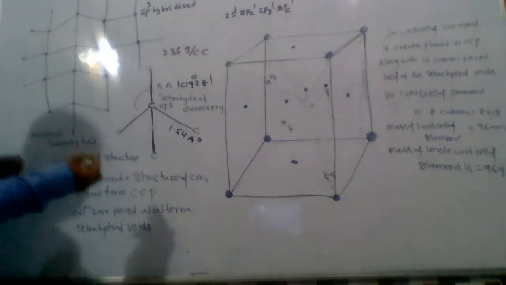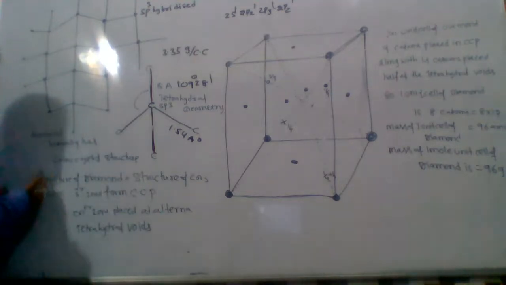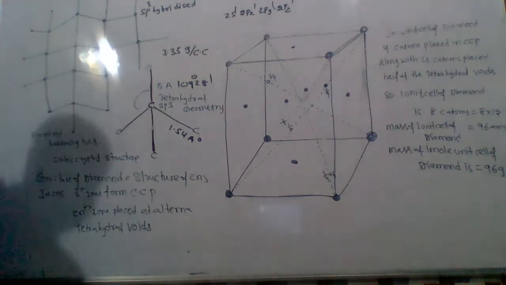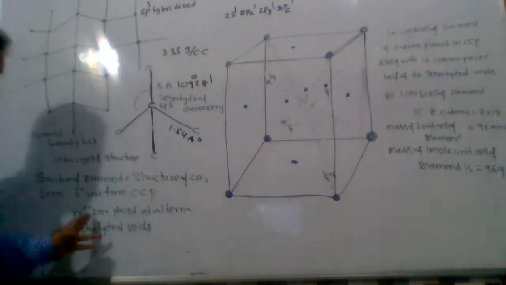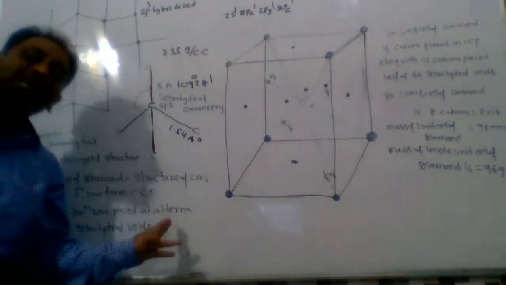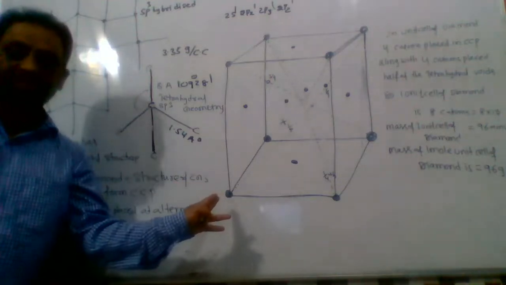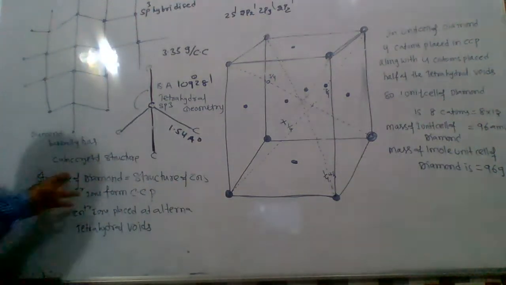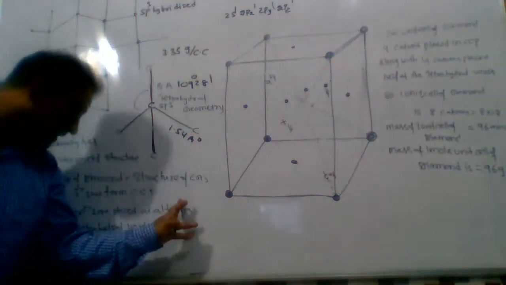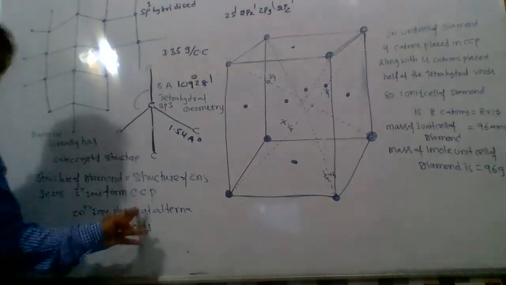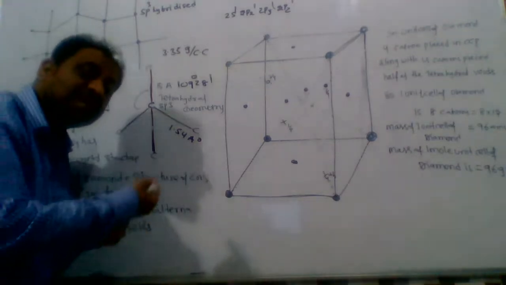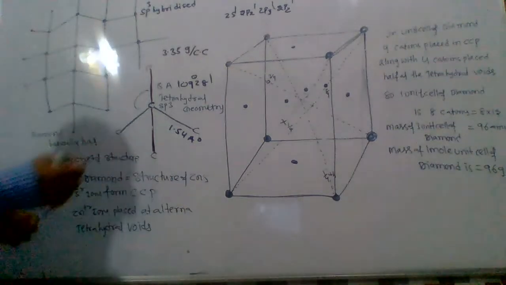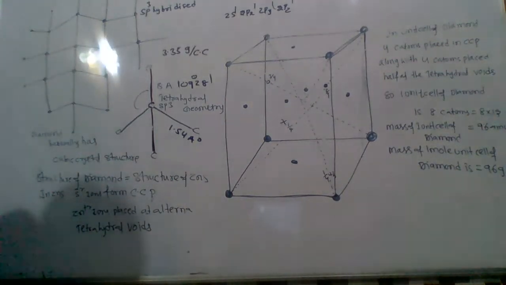So the structure of ZnS is similar to the structure of diamond. Instead of S-2 ions in CCP and instead of Zn+2 ions at alternate tetrahedral voids, carbon atoms are placed in the unit cell. Then it is called the structure of diamond.